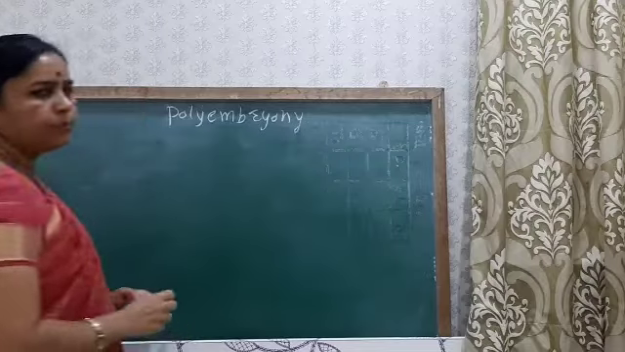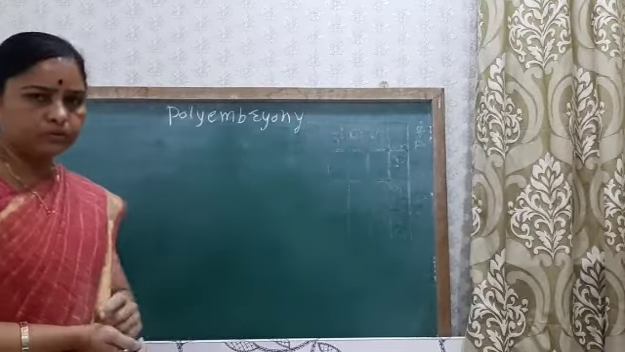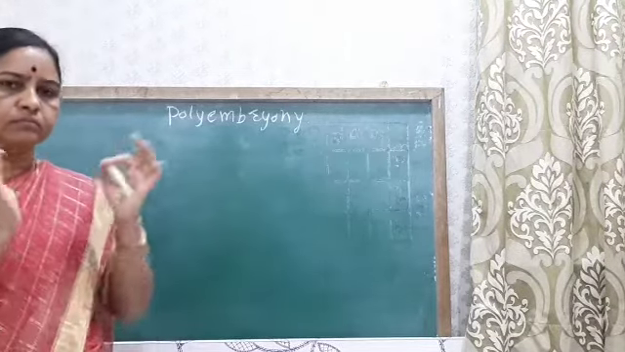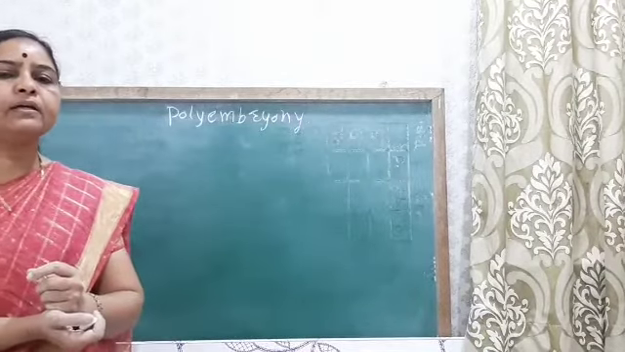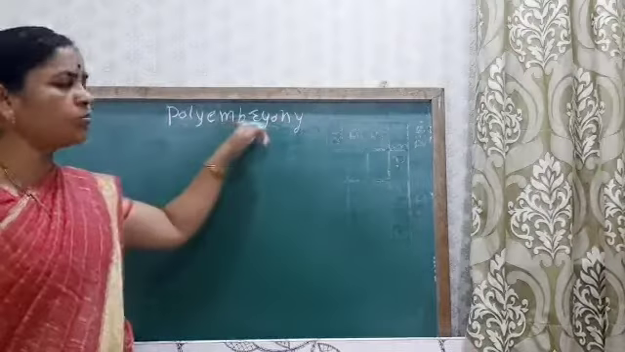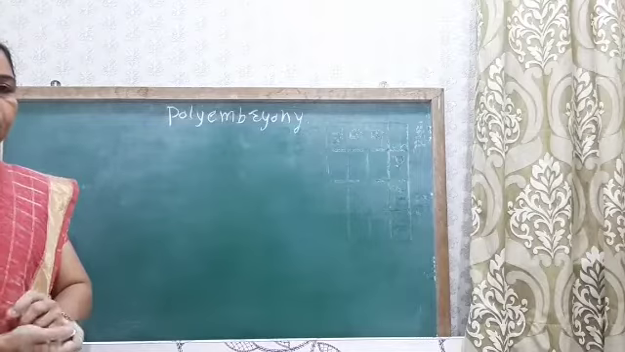So polyembryony: poly means many, embryony means embryo. So far we have seen that from the zygote in the embryo sac only one embryo is produced, but here the concept is polyembryony, that is, many embryos, more than one embryo.